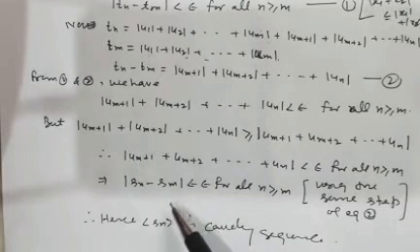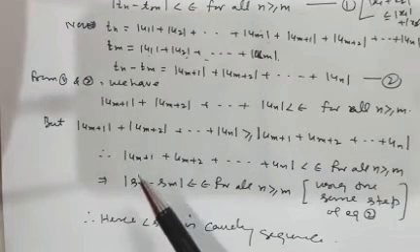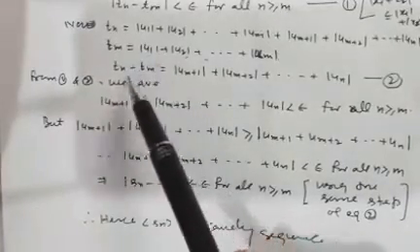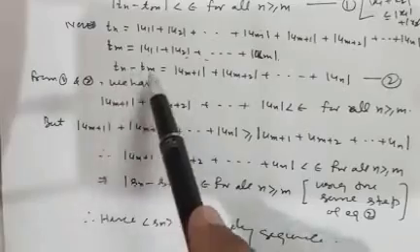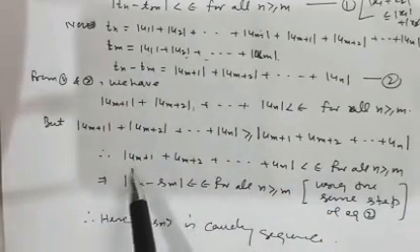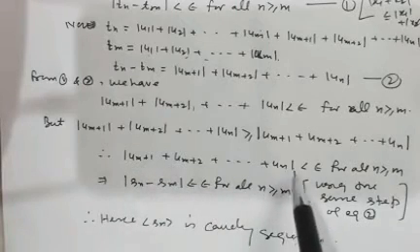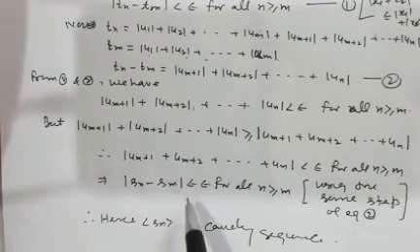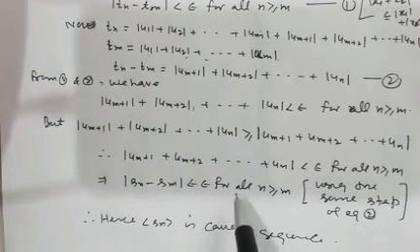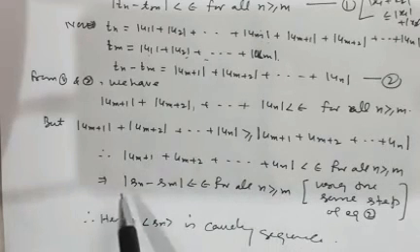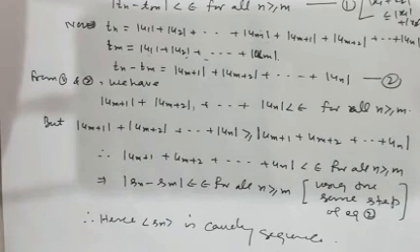Similarly, from here Tn minus Tm we can find Sn minus Sm. Then Sn minus Sm will be this, so mod of Sn minus Sm is less than epsilon for all n greater than or equal to m, and this is the condition of a Cauchy sequence. Therefore Sn is a Cauchy sequence. This completes the proof. Thank you, students.